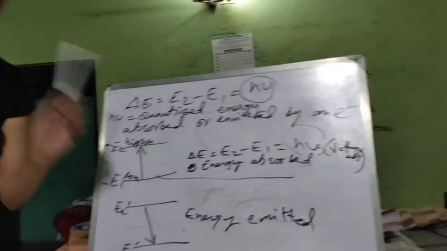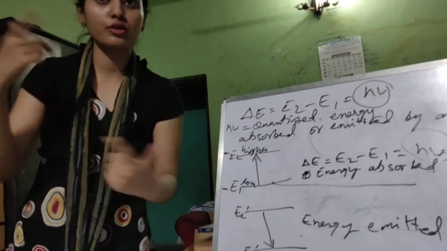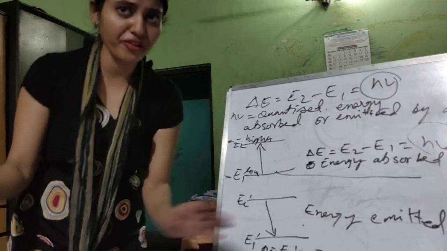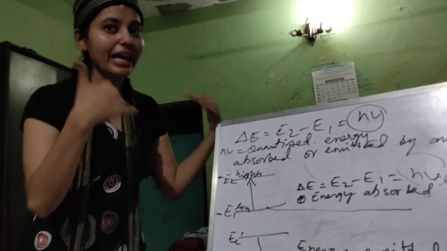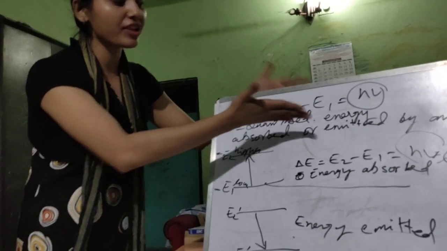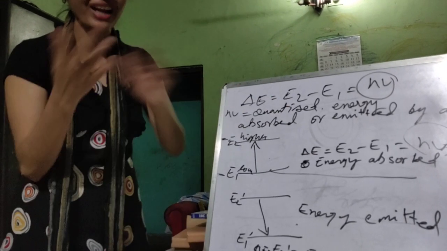It is quantized. Quantized means fixed integral number, like 1, 2, 3, 4. Neither decimal nor fraction. So the amount of energy absorbed or emitted by an electron is equal to the difference of the energy levels or the energy shells while jumping from one level to another.